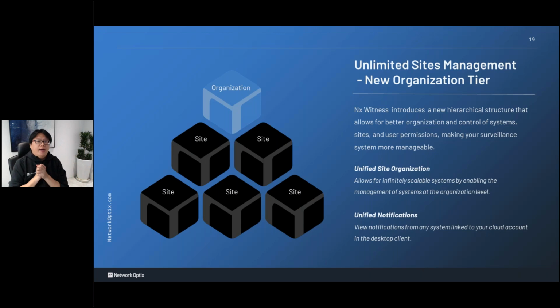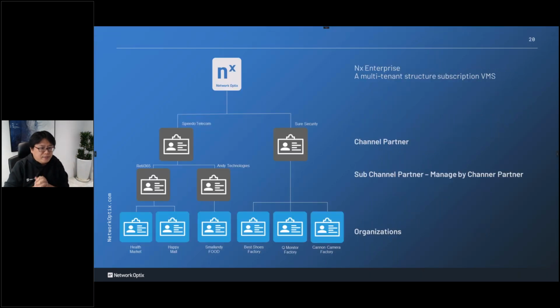And for the license management, let's say you do our enterprise partnership. We still have a distributor, but we don't say distributor and sub distributor, we call it channel partner. And they can have a sub channel partner.